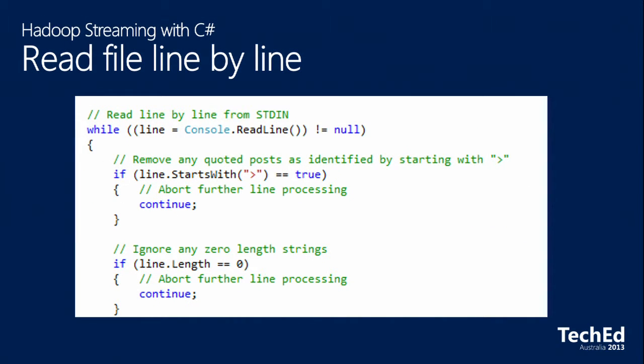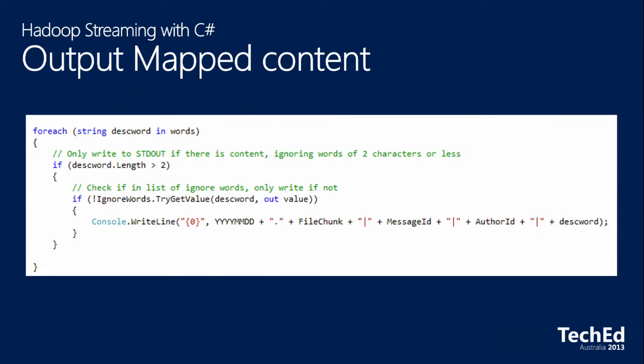And then we need to read the file line by line, and we do this using the Console.ReadLine method. Basically, it takes a text file from what's called stdin, and I don't really know what that means. But basically, it'll give you a block of a text file, and just go tick, tick, tick through each line and process each line within that file. And then at the other end, we use the Console.WriteLine method to churn it out. This goes to stdout, and that effectively writes a text file onto the Hadoop system, or in our case, into Azure. Similar to the way that if you've written a console program, it'll spit stuff out in the console window.